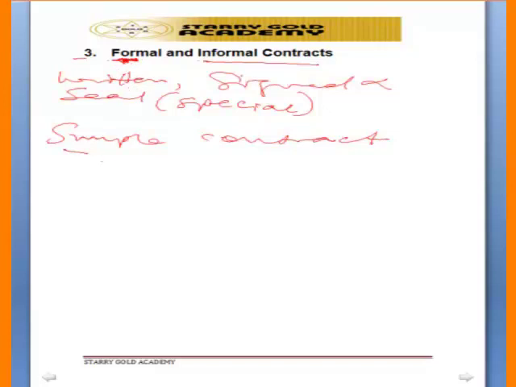But under a simple or informal contract, the party that does not furnish consideration cannot enforce the contract, because parties must exchange promises. It is a must. It is only a party that has promised to do something that can tell the court to compel the other party to fulfill his own side of the bargain. So that is what we call formal and informal contract.